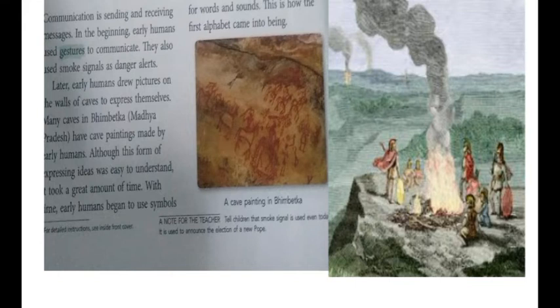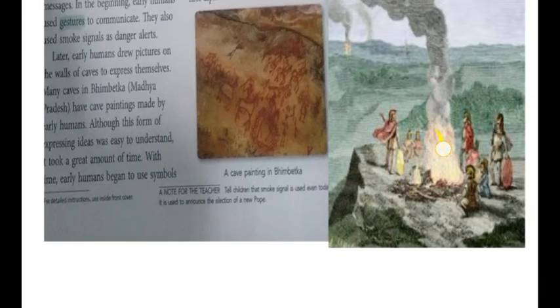They also used smoke signals as a danger alert. See this image. Each smoke signal was telling that danger is there, so nobody should come there. So this smoke signal is an alert of danger. Later, early humans drew pictures on the walls of caves to express themselves. Here you can see that on the cave wall they have drawn some pictures to tell what they want to say.